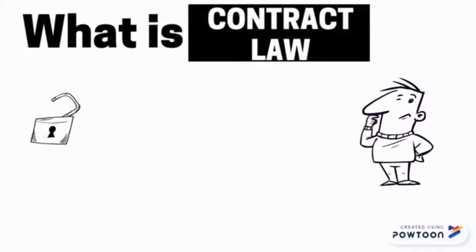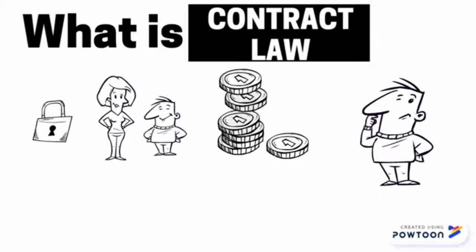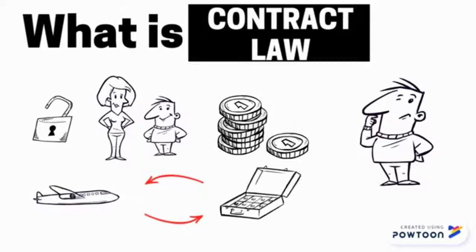First of all, what is a contract? A contract is a legally enforceable promise made by two or more people to perform certain actions in exchange for something of value. For example, when two people purchase plane tickets, they enter into a contract with the airline. The airline promises to take them to a certain destination in exchange for their money.